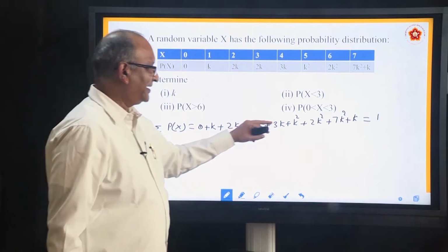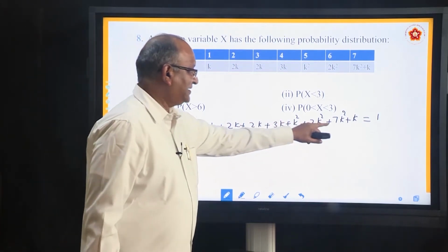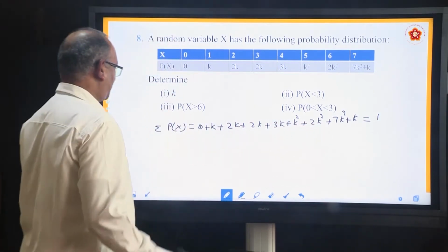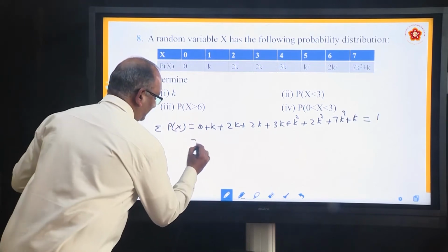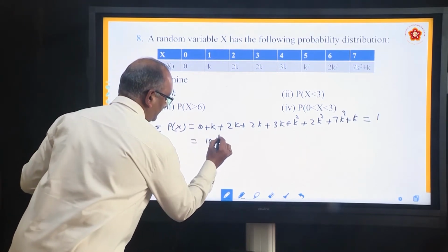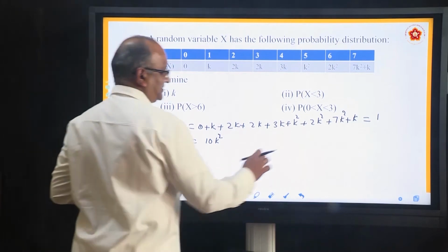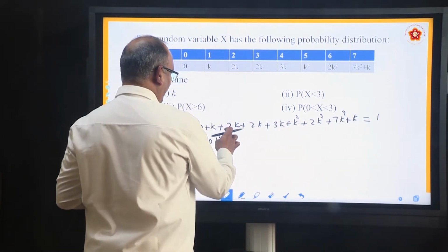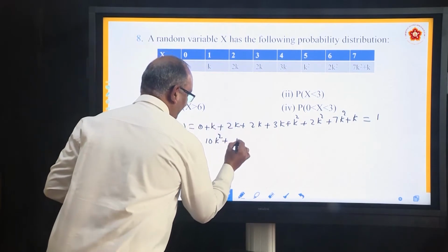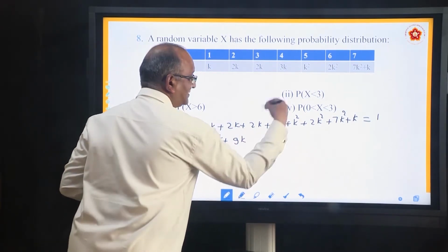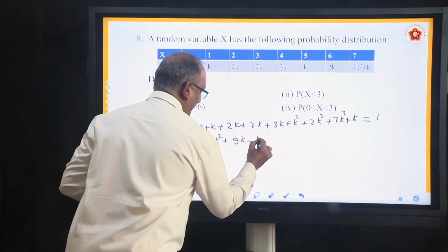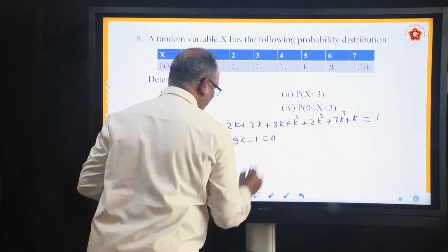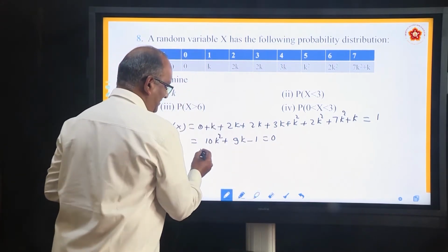If it is 1, add all of them. First add the second degree terms, 7k square plus 2k square plus k square. So, we will say it is 10k square. Now add k's, 1 plus 3 is 4, plus 2 is 6, plus 2 is 8, plus 1 is 9. And this is equal to 1. So, get that one this side, equal to 0. Factorize this. What are the factors?